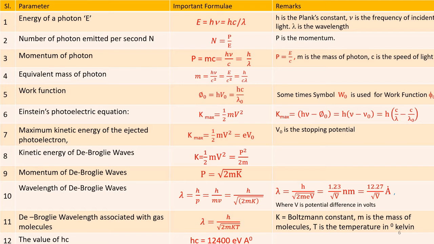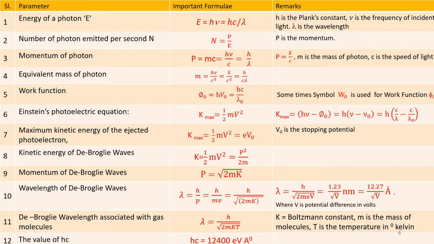So the first parameter is the energy of a photon. It is given by E is equal to h nu or hc by lambda, where E is the energy, h is Planck's constant, nu is the frequency, c is the velocity of light in vacuum, and lambda is the wavelength. Formula number 2. The number of photons emitted per second is given by n is equal to P by E.